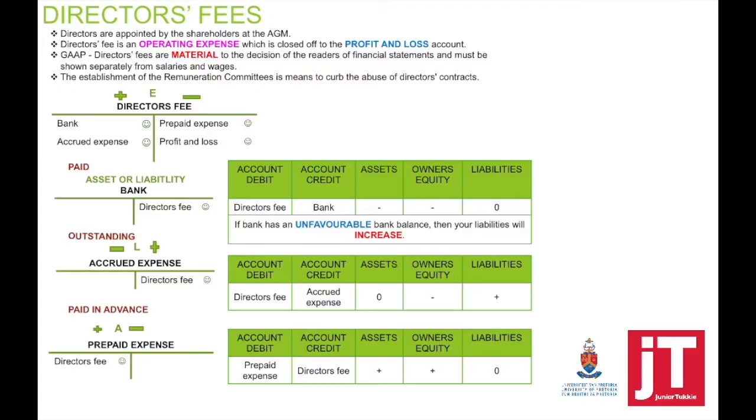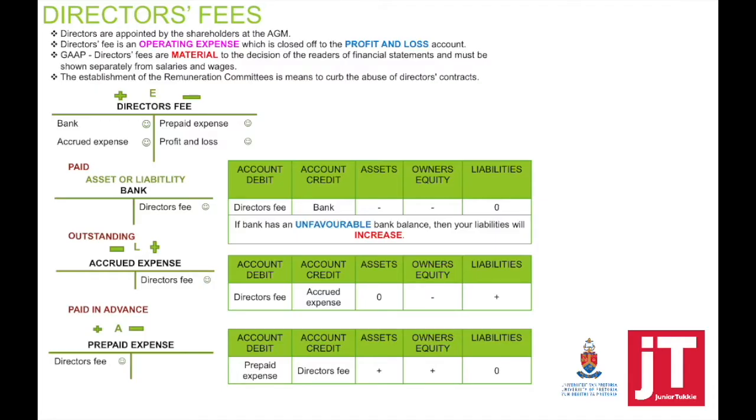So when directors are paid, it means that bank will be credited, directors' fees is debited. The effect on the accounting equation is assets minus and owner's equity minus. Always remember, if we have an unfavorable bank balance, a bank overdraft, it means that my liabilities will increase if a payment is made. That bank overdraft will become more.